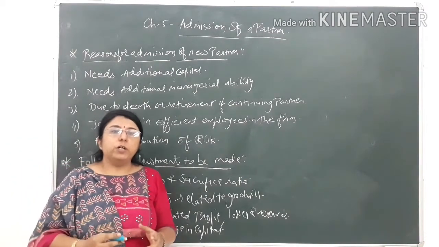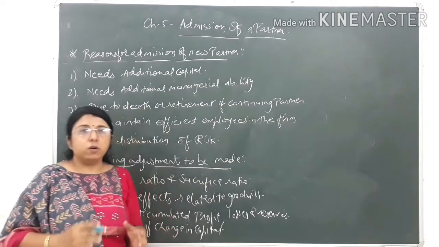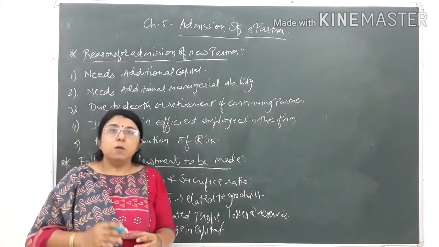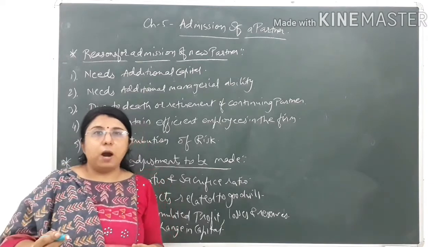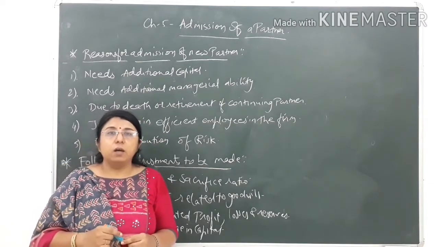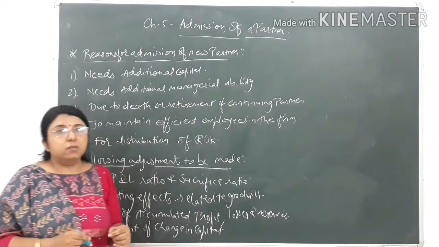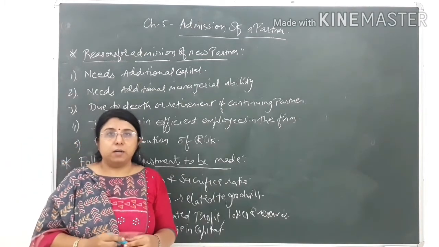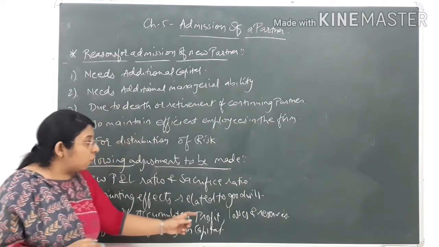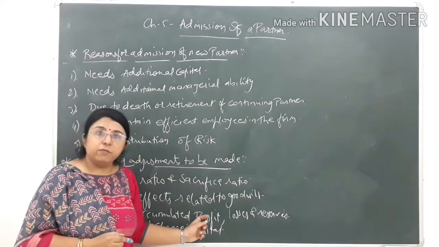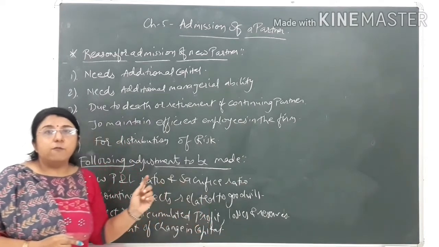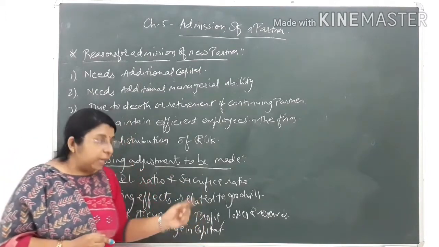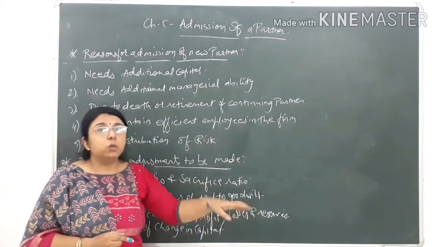Any such accumulated profit, loss or reserve created by the existing partners before the admission of the new partner was created from the profit earned by the continuing partners. So their share will not be given to the new partner.